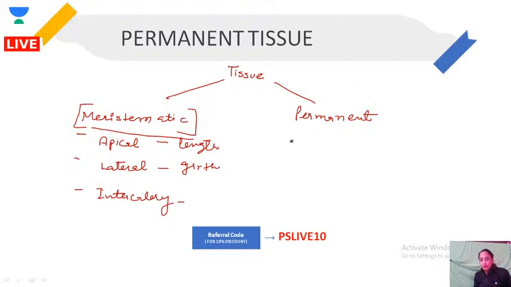Then we have permanent tissue. Meristematic tissue, when these are dividing and dividing, they keep on forming many different types of cells, and those cells get differentiated.